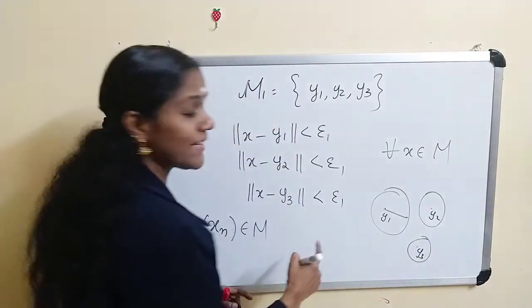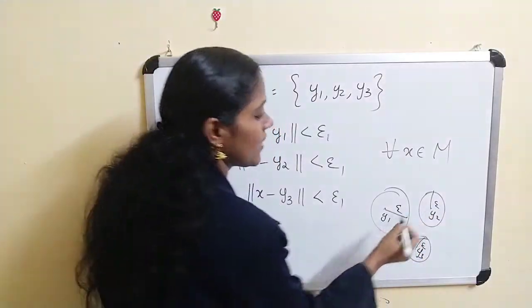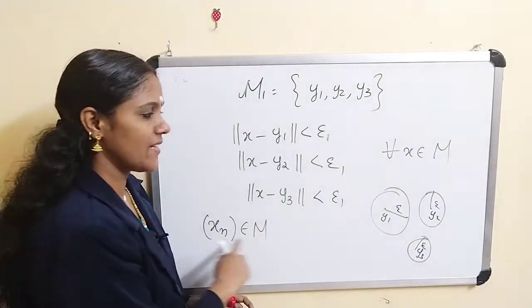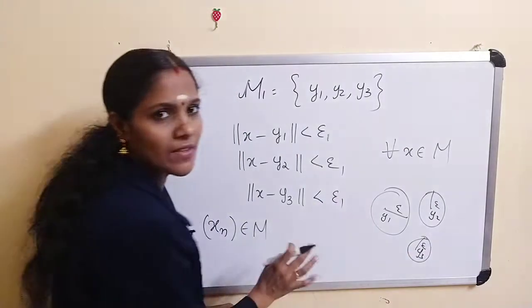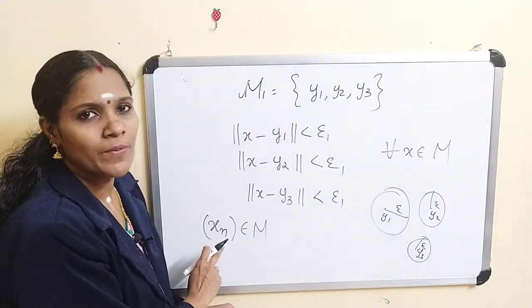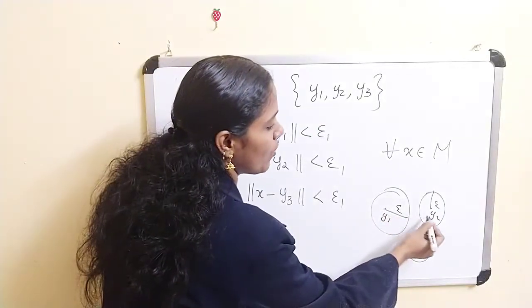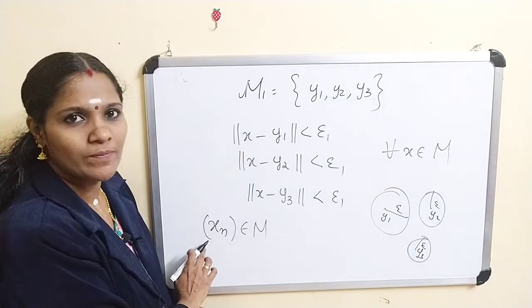Clearly xn is a sequence. Some elements must be in this set, some elements must be in this set. But xn is an infinite sequence. That means there exists some ball that contains infinitely many points of this sequence.